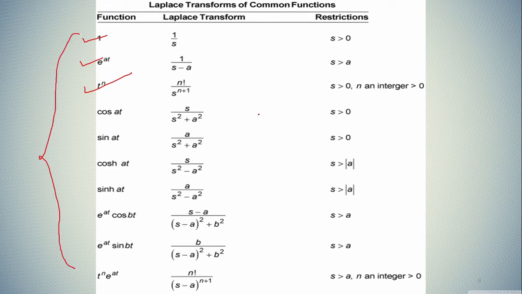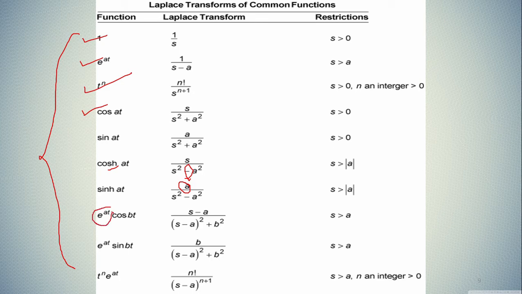Okay, this is very simple, and at this point you should remember that the Laplace transform of cos at is s divided by s square plus a square. In case of sin at, the only difference is that in place of s, now it is a divided by s square plus a square. If it is a hyperbolic term, that is cosh at, in that case the sign will be different right here. In case of sine, the only thing is your numerator is different.